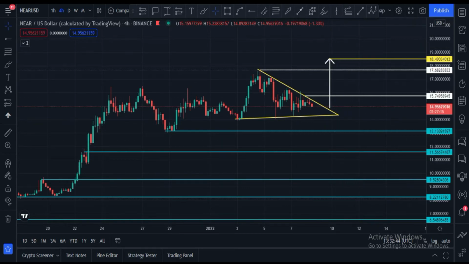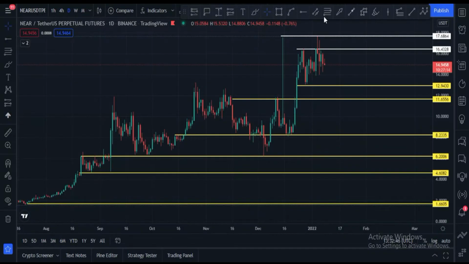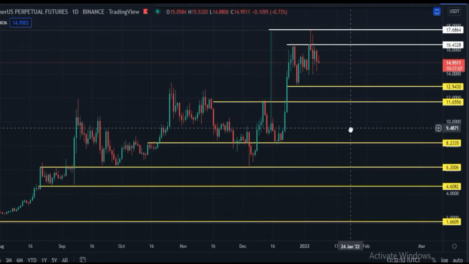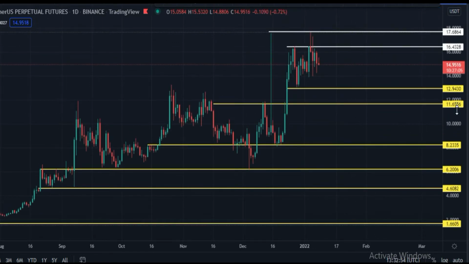Let me please show you daily chart. This is a Near Protocol daily chart and it is in USDT pair. Current price is at $14.95 right now. These white lines are horizontal resistances. Here you can see price rejected several times from this area.